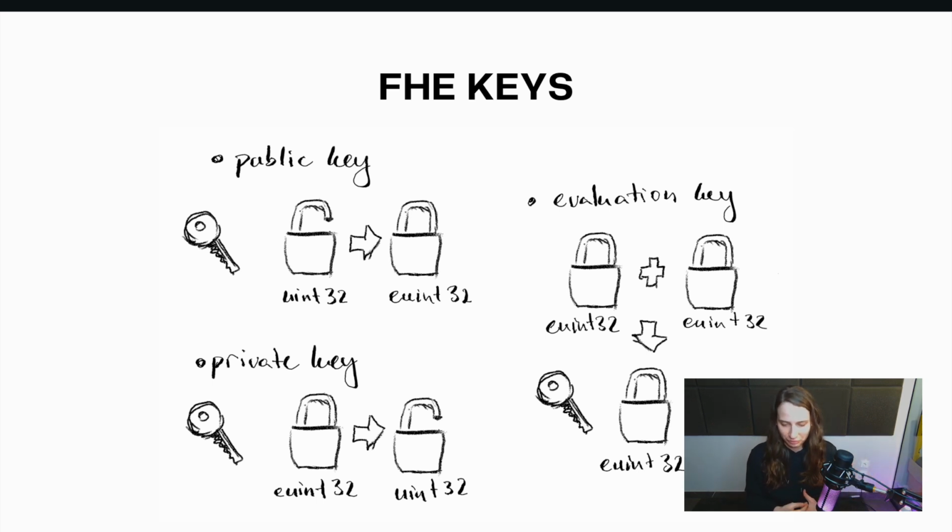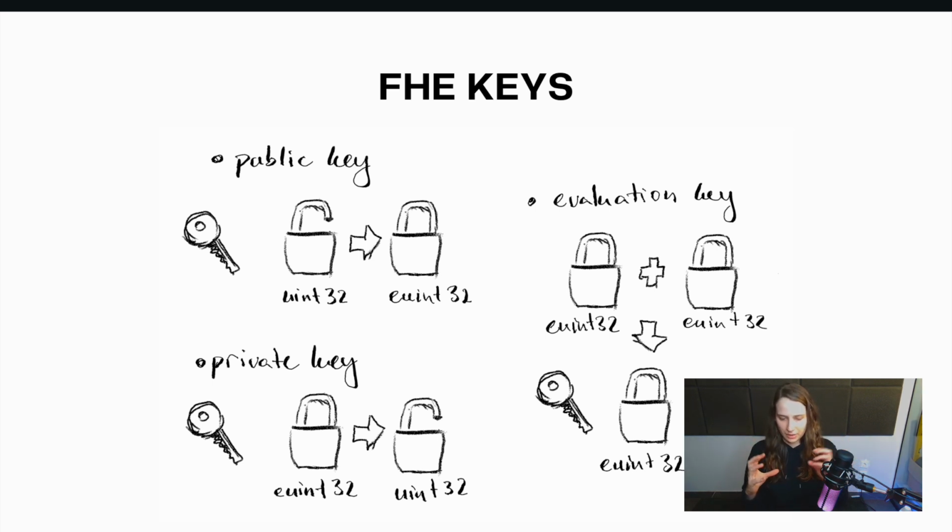Before it was not. Then we have something weird in FHE called the evaluation key. This evaluation key basically allows us to perform computations on encrypted data. So I can take an encrypted 3 and an encrypted 2, and I can get, with this evaluation key, an encrypted 5.